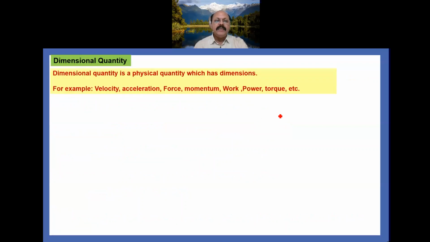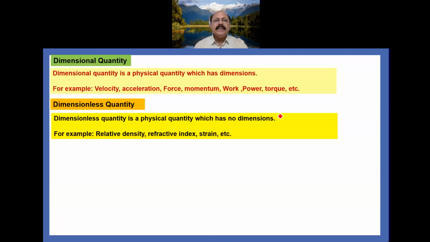Now what is a dimensional quantity? A dimensional quantity is a physical quantity which has dimensions. For example, displacement, velocity, acceleration, force, momentum, work, power, torque, etc. All of them are dimensional quantities. Now a dimensionless quantity, as its name indicates, is a physical quantity which has no dimensions. For example, relative density, refractive index, strain, angle, etc. They are the dimensionless quantities.